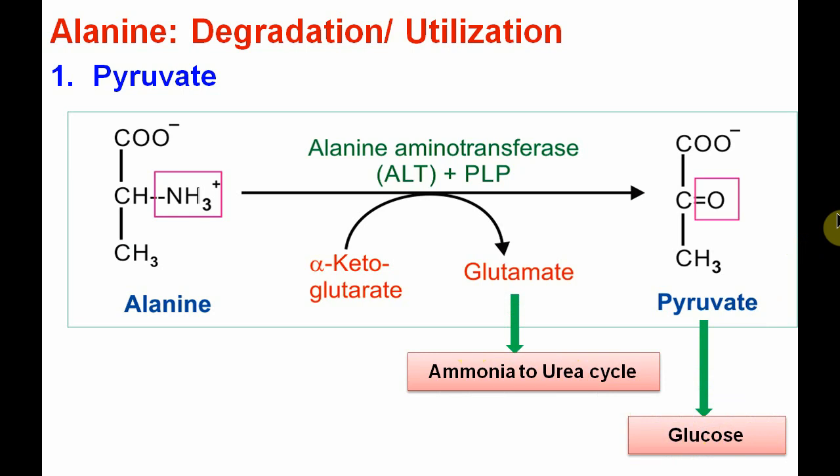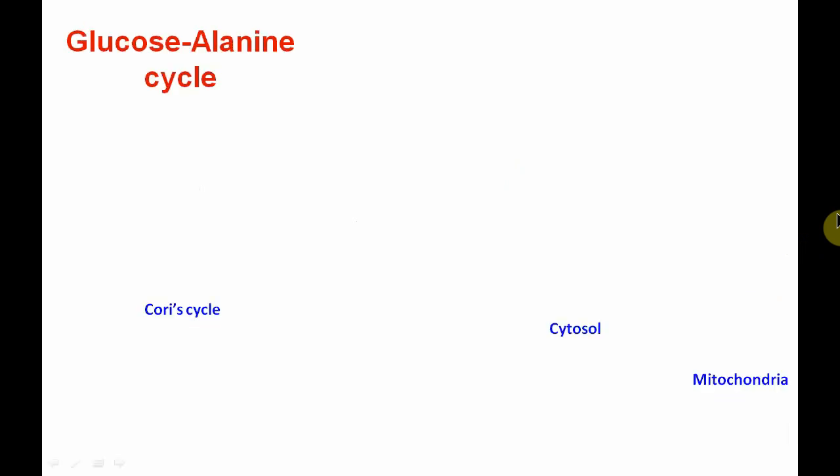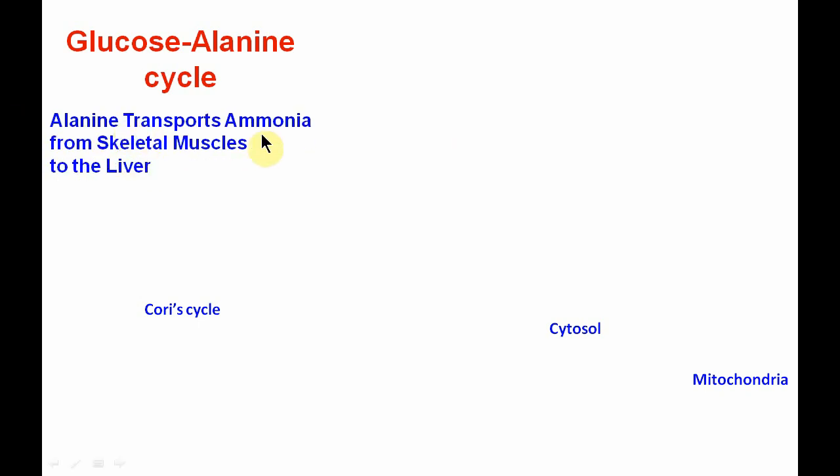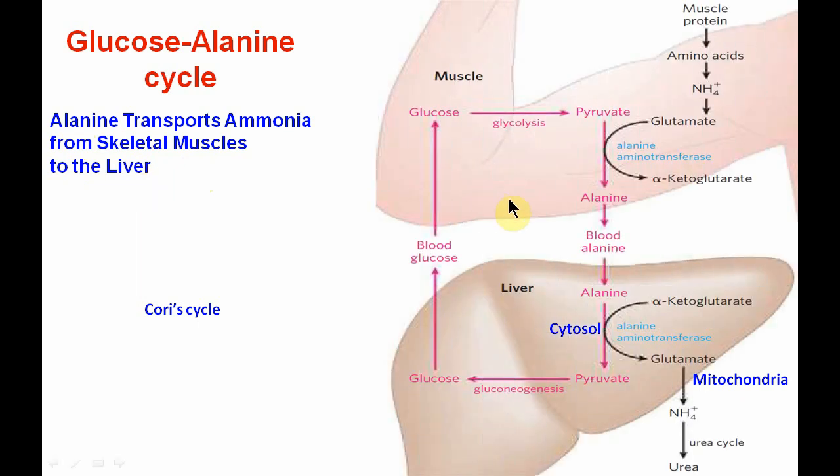Now one of the important aspects regarding alanine is the glucose alanine cycle. This cycle is very important as far as starvation and fasting are concerned. Another important thing regarding alanine is that alanine transports ammonia from skeletal muscles to the liver. We'll see how. As you can see, this cycle is called the glucose alanine cycle.